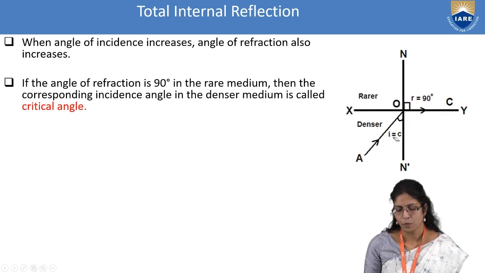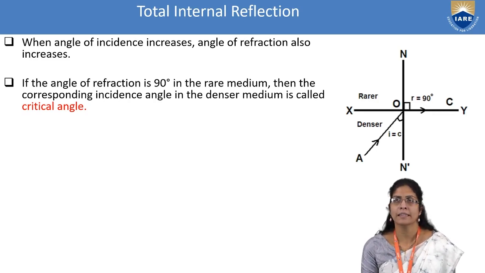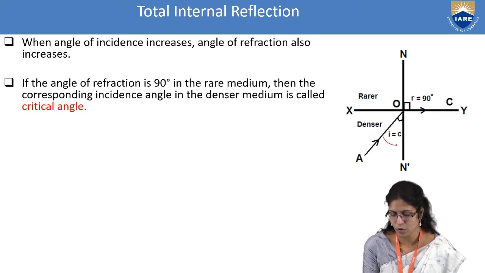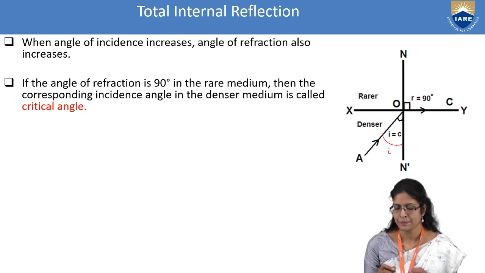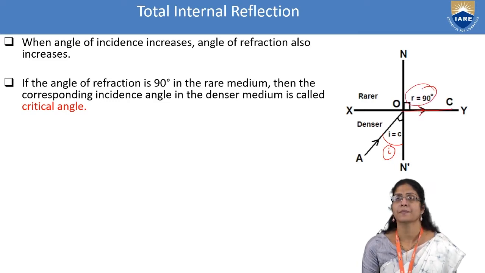And suppose you go on increasing the angle of incidence when the light ray is traveling from the denser medium into the rarer medium, you approach one point where the angle of incidence is such that the angle of refraction is 90 degrees.